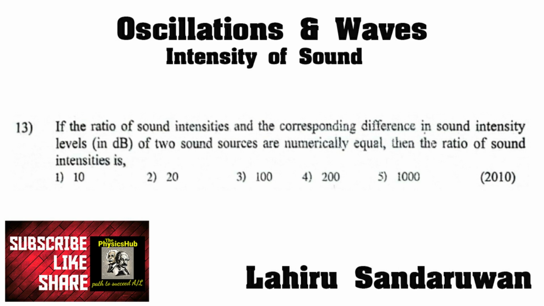The ratio of sound intensities and the corresponding difference in sound intensity level of two sound sources are numerically equal.